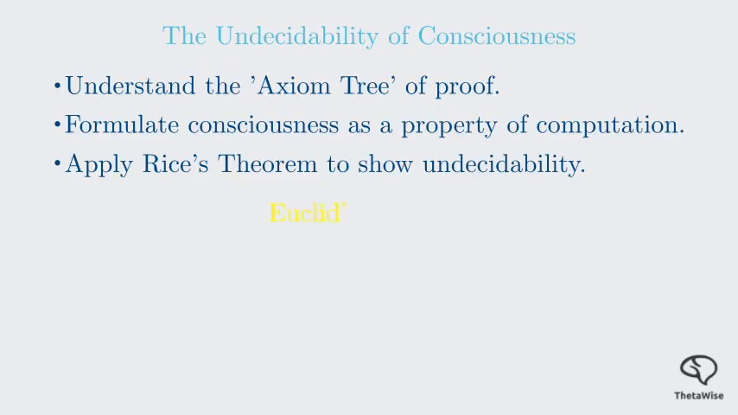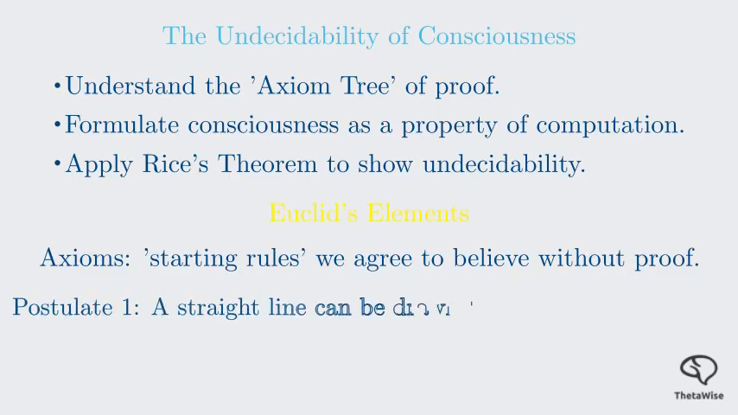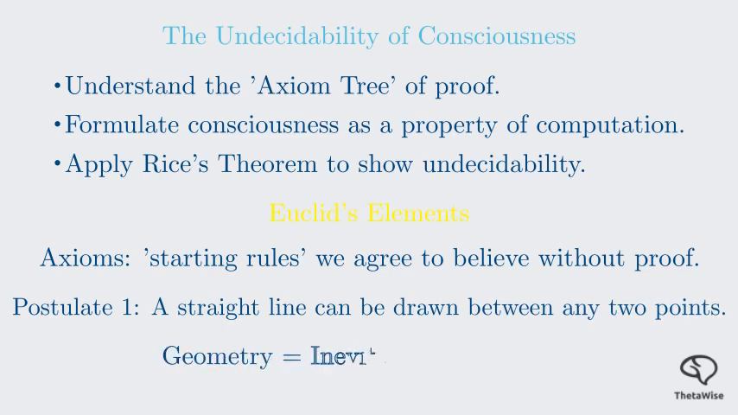Over 2,000 years ago, Euclid revolutionized thought by starting not with observations but with postulates, or axioms. These are starting rules that we agree to believe are true without further proof. For example, postulate 1: a straight line can be drawn between any 2 points. Once you accept Euclid's postulates, the rest of geometry becomes an inevitable consequence.